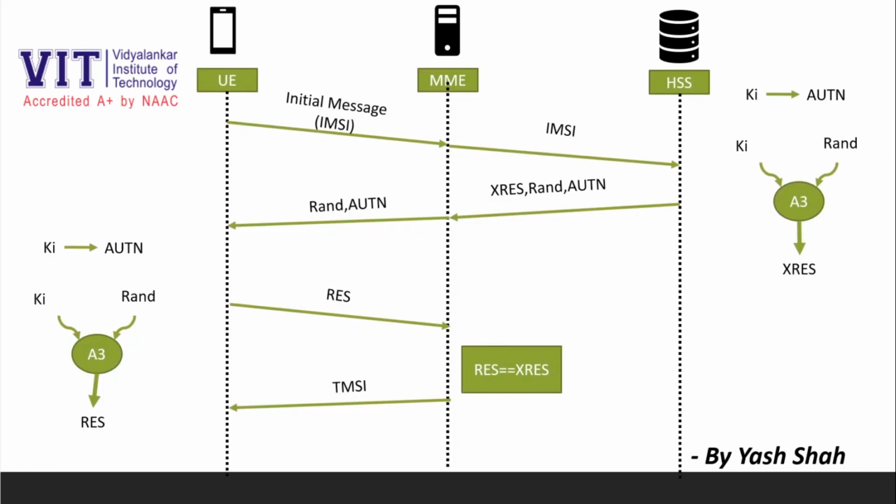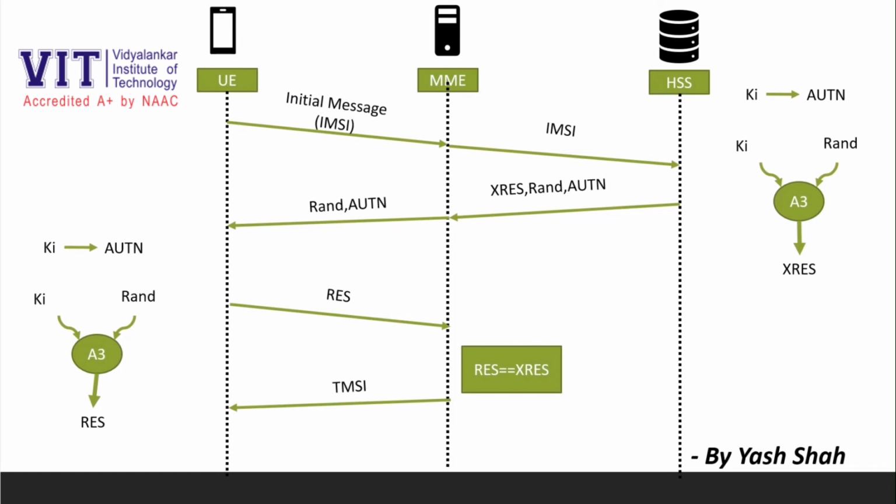Let us consider this sequence diagram. Just keep in mind that the user equipment here passes all the messages to the MME via the Node Bs. All the messages transmitted between user equipment and MME are done via Node Bs. Okay, so let us start with the authentication process.